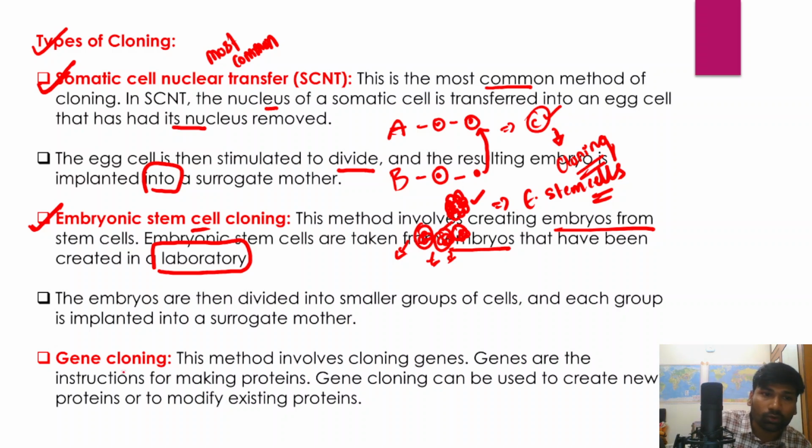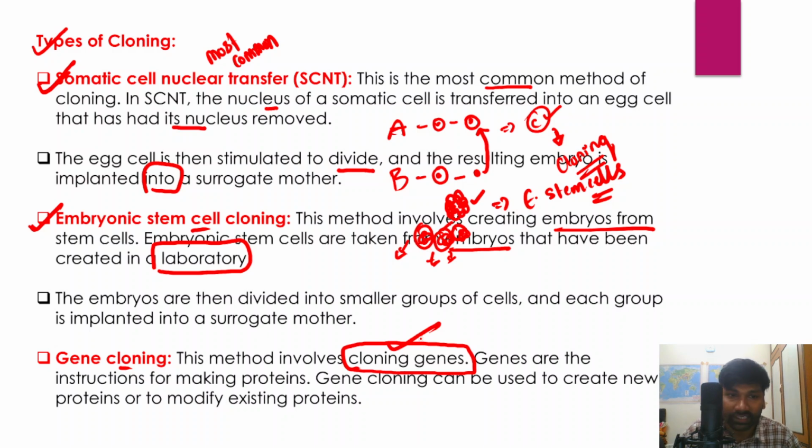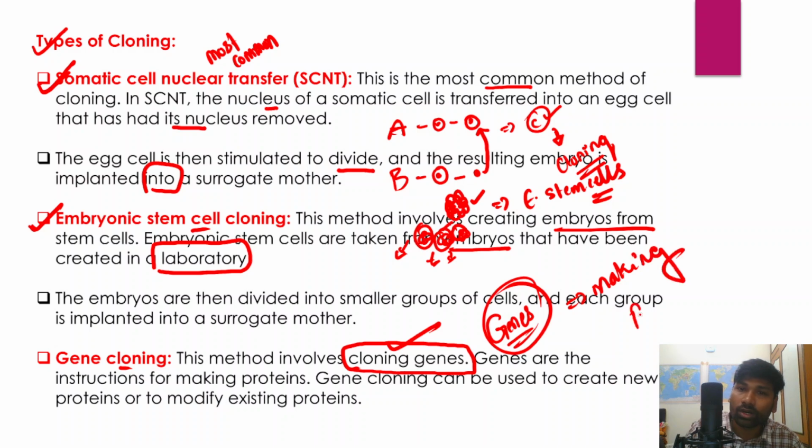The third method of cloning is also known as gene cloning, right? So this method involves the cloning of the genetic material of a particular organism, or the cloning of genes. And in fact genes are also considered as instructions for making proteins, right? So they issue instructions for making proteins in the human body. And in fact gene cloning can be used to create new proteins or modify the existing proteins.